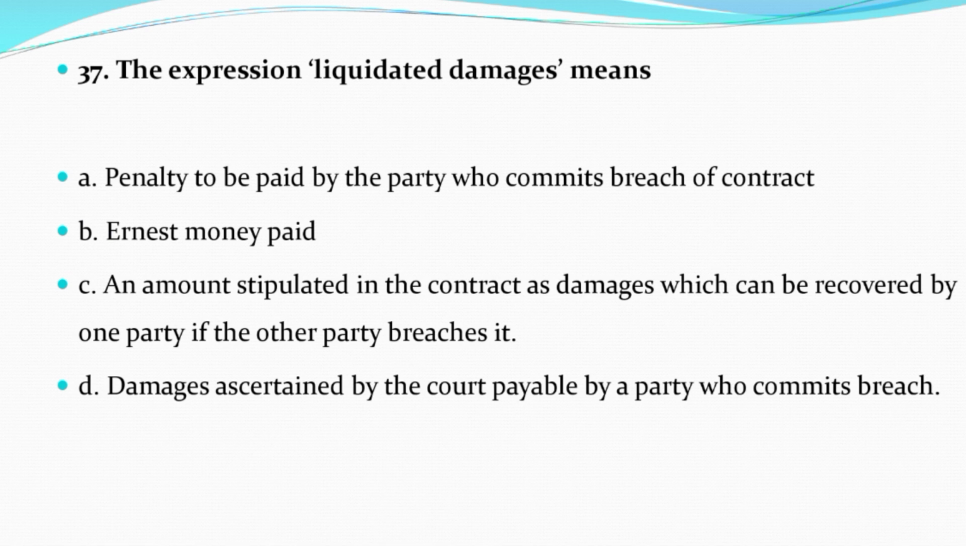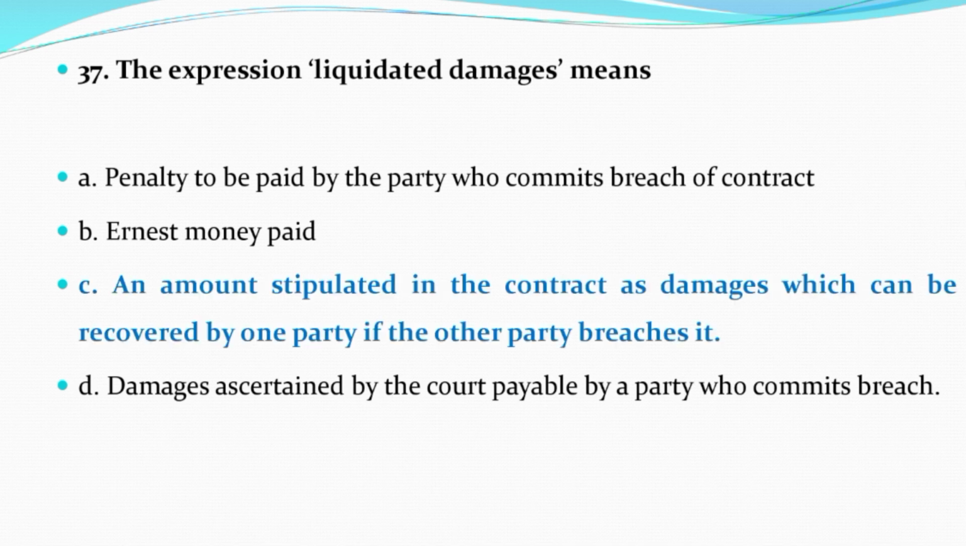Now question number 37. The expression liquidated damages means: Option A, penalty to be paid by the party who commits breach of contract. Option B, earnest money paid. Option C, an amount stipulated in contract as damages which can be recovered by one party if the other party breaches it. Option D, damages ascertained by the court payable by a party who commits breach. And the correct answer is option C, an amount stipulated in a contract as damages which can be recovered by one party if the other party breaches it.